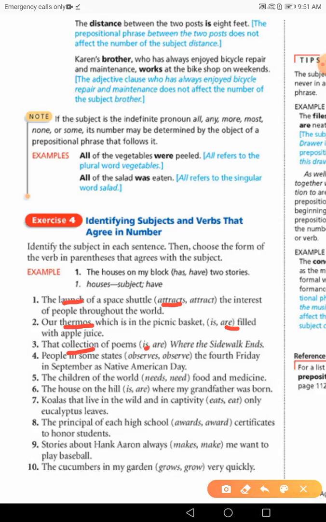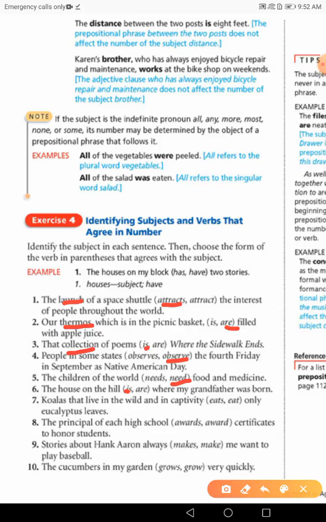People in some states, people observe, not observes. Okay, plural form. Okay, next one. Number 5. Children of the world needs or need food and medicine? Yes, we said that. Children need, not needs. Okay, good. The house on the hill is or are where my grandfather was born? The house on the hill. Okay, the subject here is house, so the verb should be is.